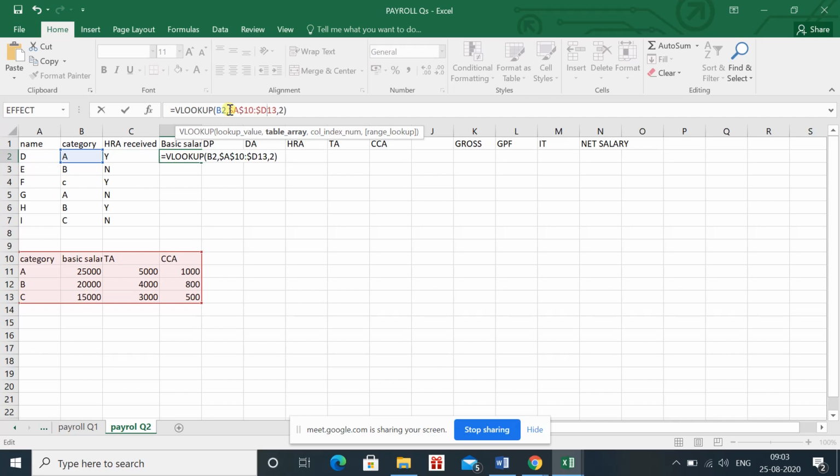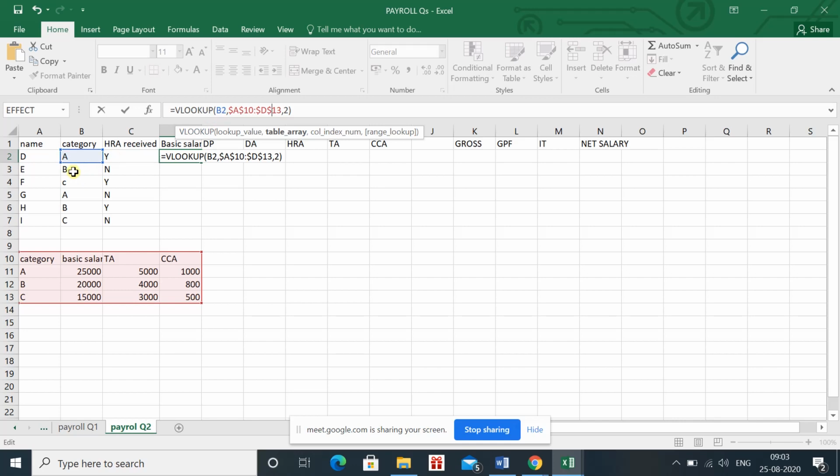What is the range? The range related to category, basic salary, TA and CCA. So in this case, the range is fixed for B, C, A. You know that we have the same category. So these are the things which you have to keep in mind. Column number 2 will be same for basic salary. Category, it will automatically adjust when I drag.